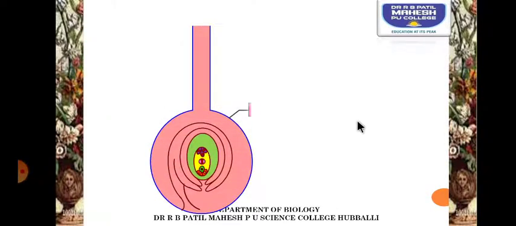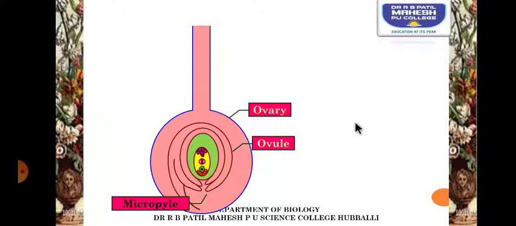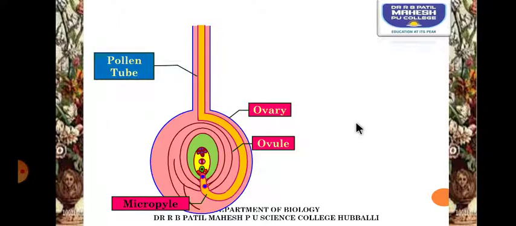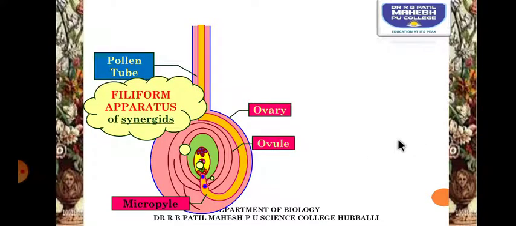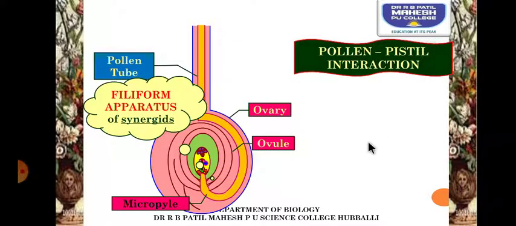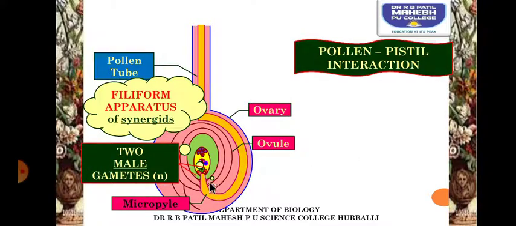Now let's try to understand the entry of the pollen tube into the ovule. The pollen tube which has grown from the intine part of the pollen grain can make its entry into the ovule in three different ways. It can enter the ovule through the micropyle, through the filiform apparatus of the synergid. If the pollen tube is making its entry through the filiform apparatus, then it is called porogamy. So that we are going to understand, the two male gametes will be released into the embryo sac.